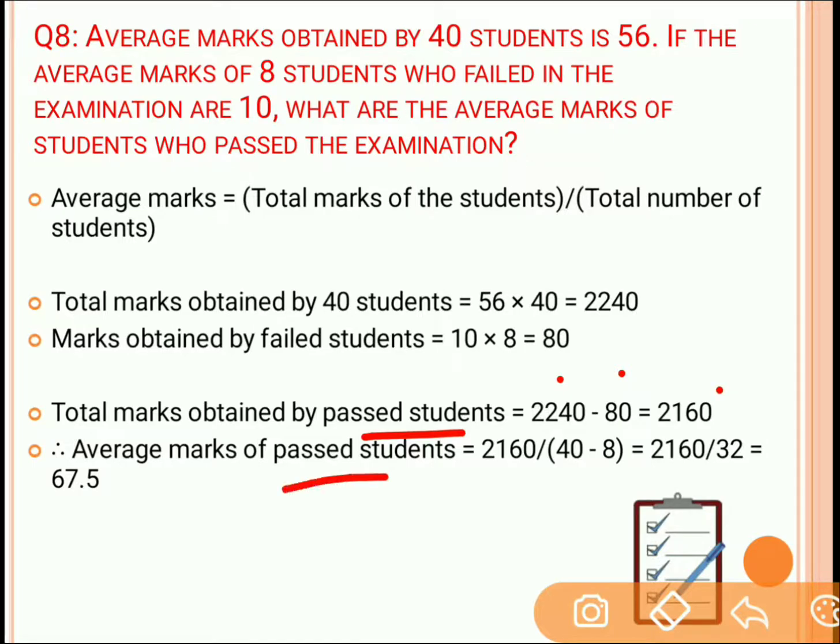Now the average marks of the passed students will be 2160 divided by 40 minus 8. Why 40 minus 8? Because the students who pass are the total students minus the failed students. So 32 students passed the examination, and this is the total marks of those 32 students. So 2160 divided by 32, and the answer will be 67.5.